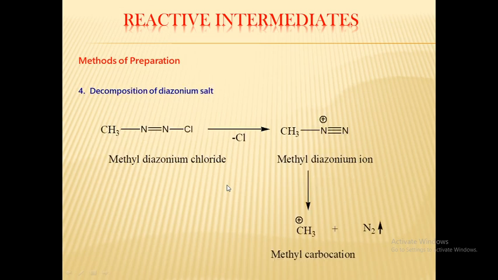Then the last one is decomposition of diazonium salt. Diazonium means this one, N2 plus, that is N double bond N. This group is called the diazonium group. Okay. The decomposition of methyl diazonium chloride forms methyl diazonium ion. After that, again the decomposition of this compound forms methyl carbocation with the elimination of nitrogen gas. This is your fourth method for the preparation of methyl carbocation.